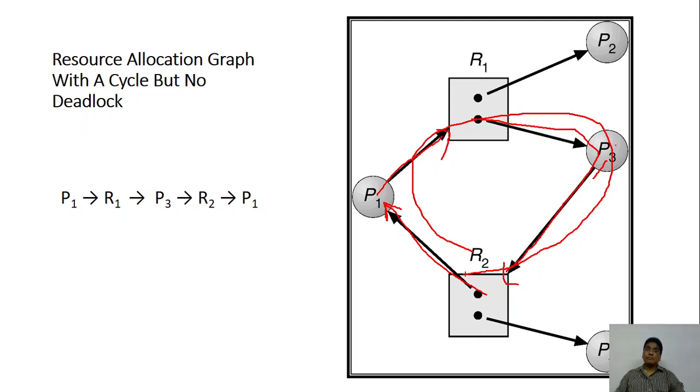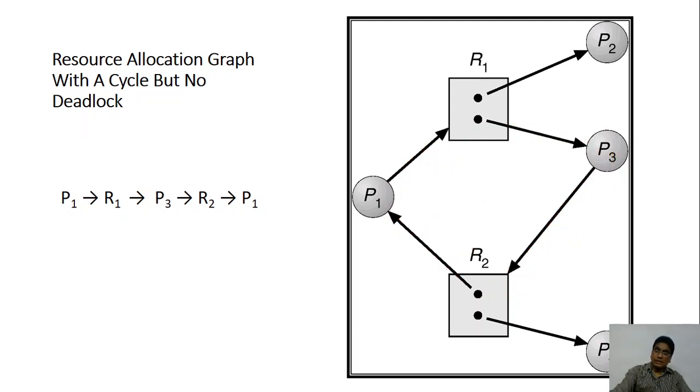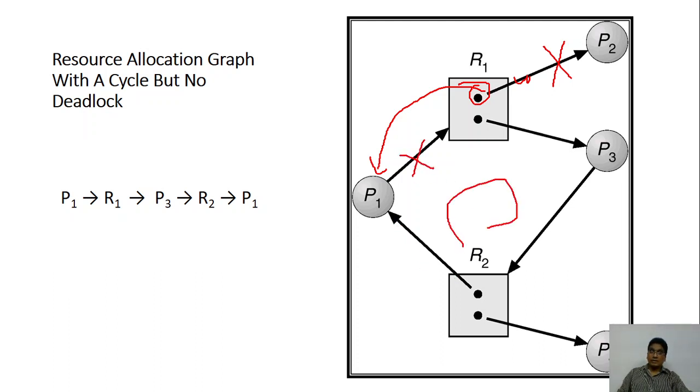Two things can happen. P2 may complete. After half an hour, P2 may say that my part is over. When P2 is over, this resource can be given to P1. So this cycle is broken. You don't have the deadlock. You don't have a cycle here. This edge is taken out.